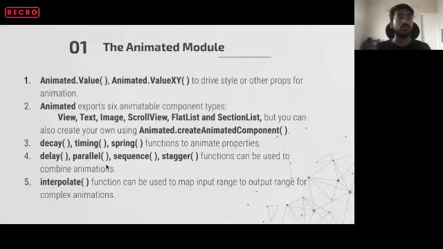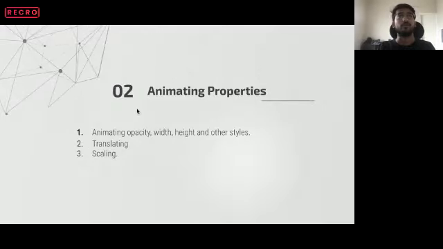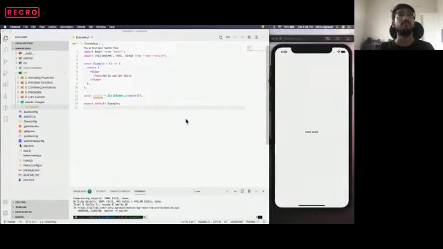Okay. So I think that's a lot of talking here. Let's move to some of the coding part. Let's move to animating properties. Moving forward to animating properties, we will learn animating opacity, width, height, and other styles. Cool.